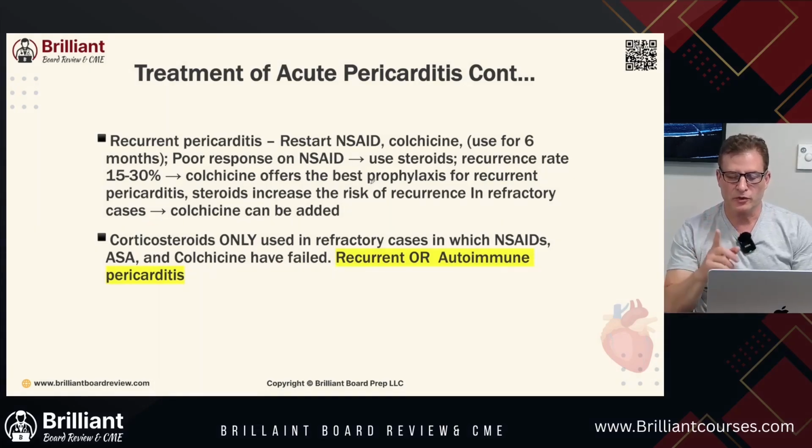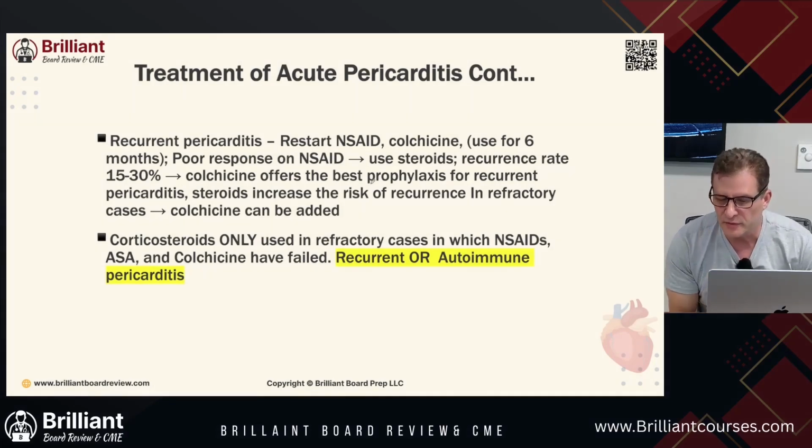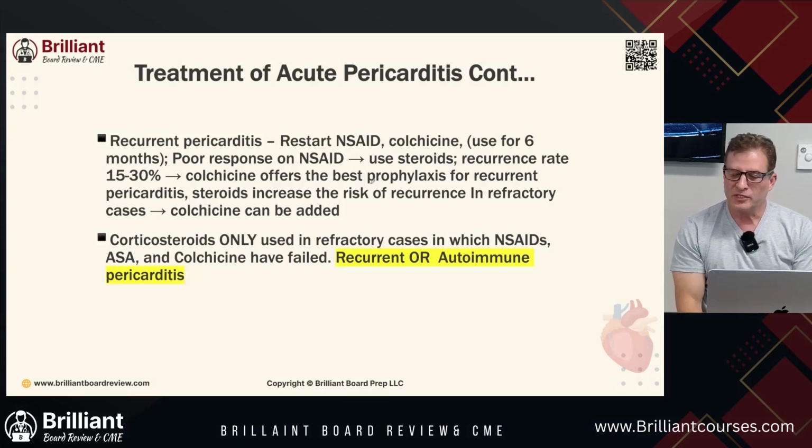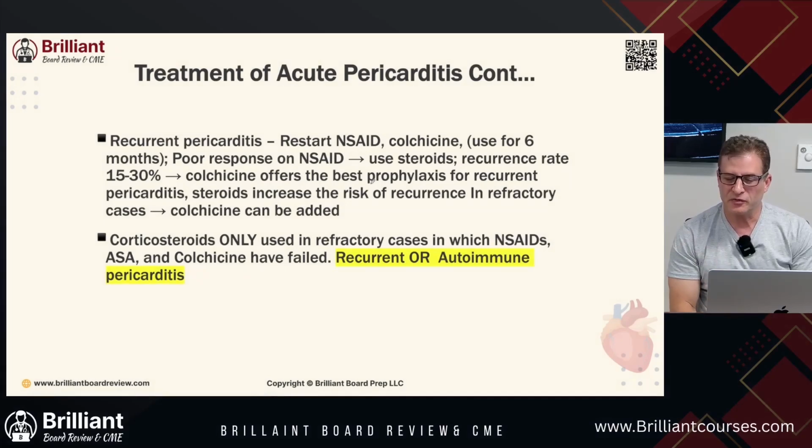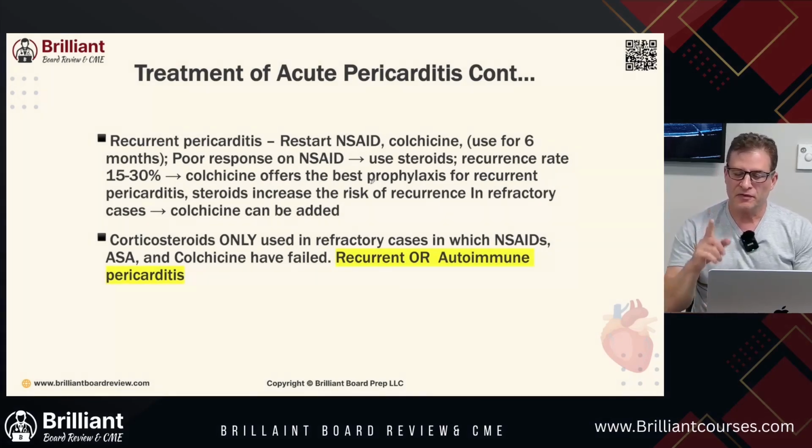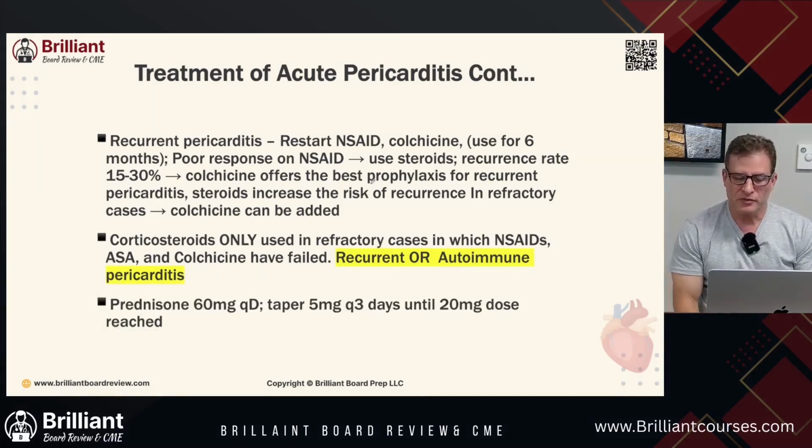or recurrent or autoimmune pericarditis. For patients with multiple recurrences or refractory disease, immunosuppressive agents should be used. Azathioprine and IVIG can be used, especially in those with an inflammatory phenotype. They have fever and elevated C-reactive protein. When you use prednisone, it's usually 60 milligrams per day with tapering 5 milligrams every 3 days until 20 milligrams a day is reached.